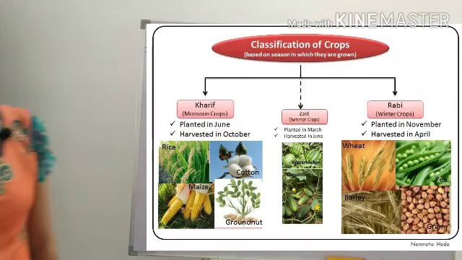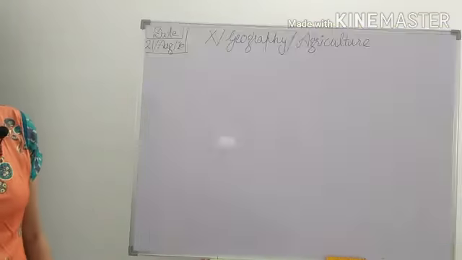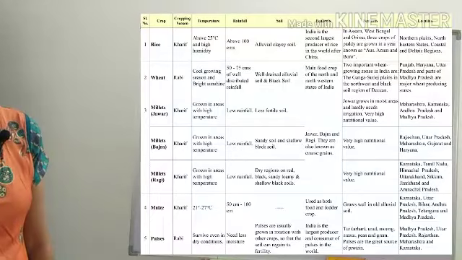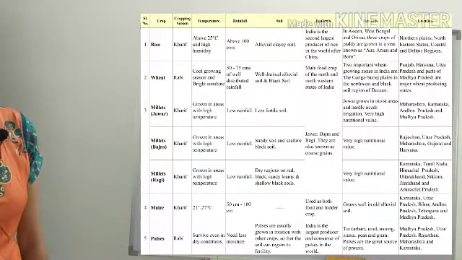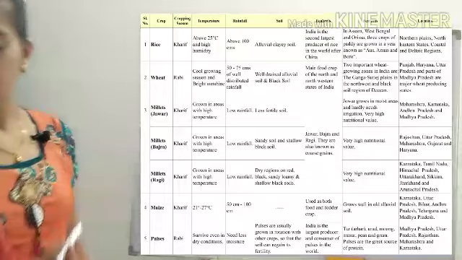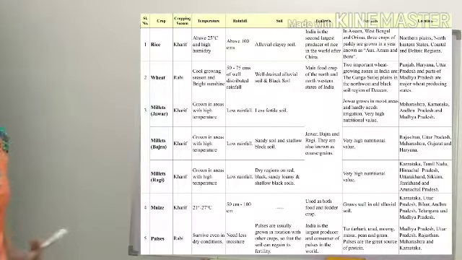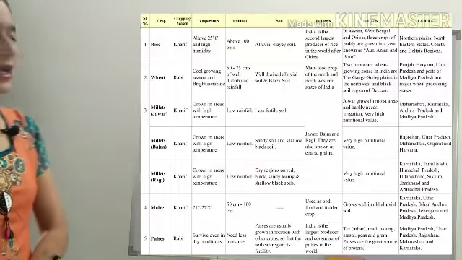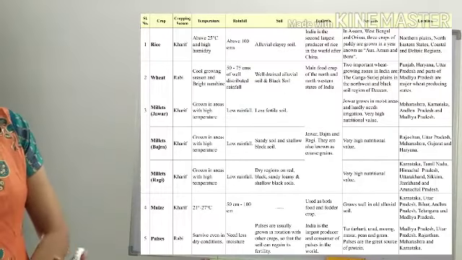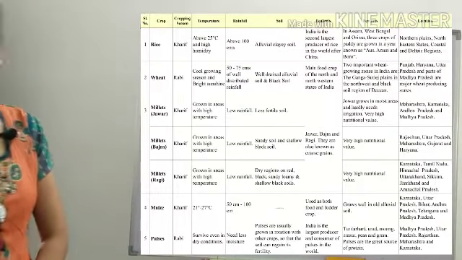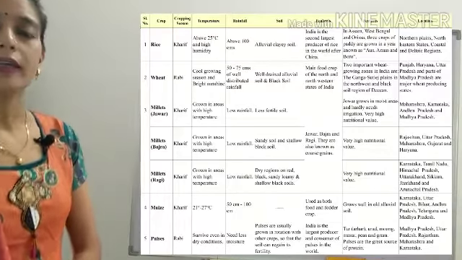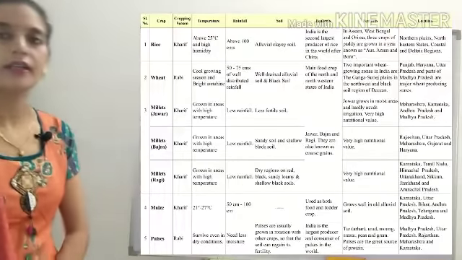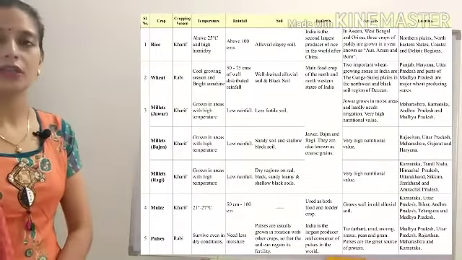After this we have the second table, where we are talking about the major crops. In India, the important ones are rice and wheat. Rice is a Kharif crop, and the required temperature is more than 25 degrees Celsius with high humidity, and it requires more than 100 centimeter rainfall.